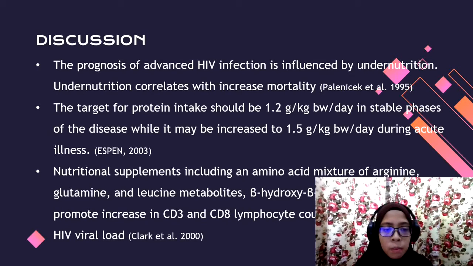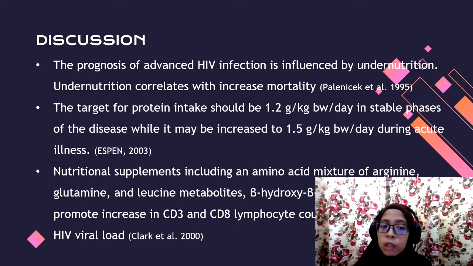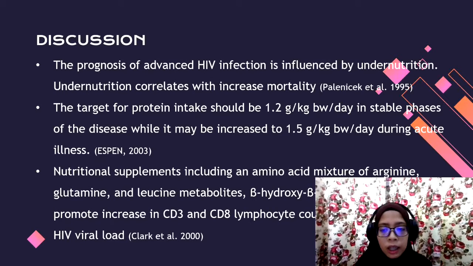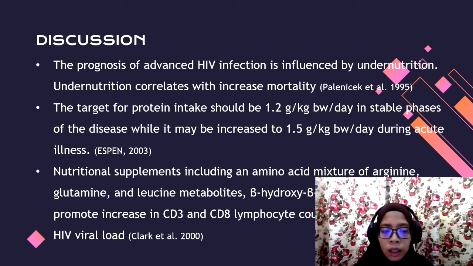And nutrition supplements, including amino acid mixtures of arginine, glutamine, and leucine metabolite beta-hydroxy beta-methylbutyrate, can promote an increase in CD3 and CD8 lymphocyte count and a decrease in the HIV viral load.